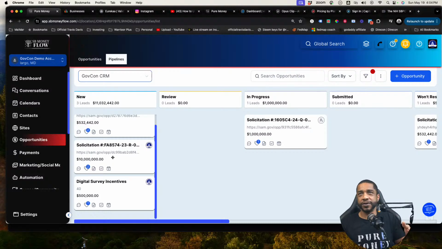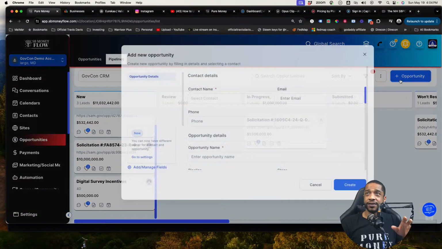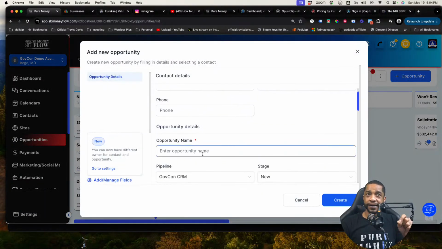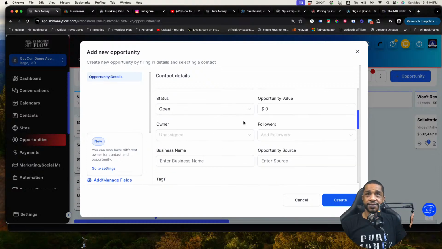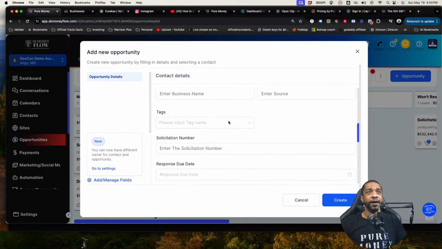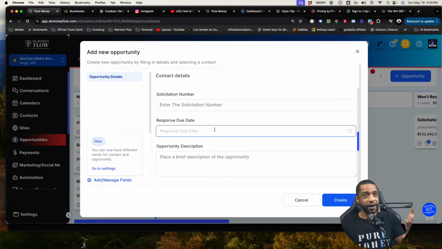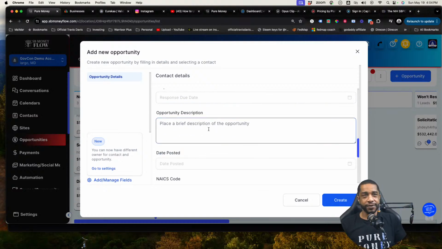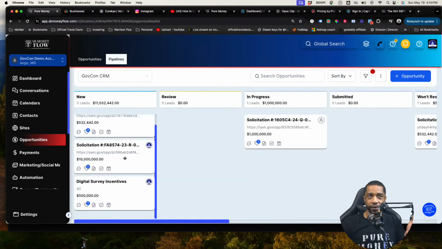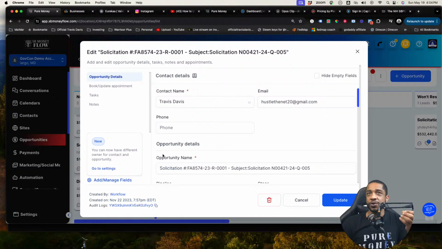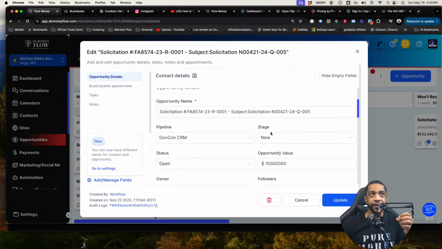But we want to get you guys started quick, and we don't want to put too much tech in your mind right now. You can come right here, just click on new opportunities, start filling out all of the information right here, the name of the solicitation numbers, the response due date, what the opportunities description is, the NAICS codes, put all of that stuff in there, create it. It'll put it in a card right here. So now you can stay up to date with the information.